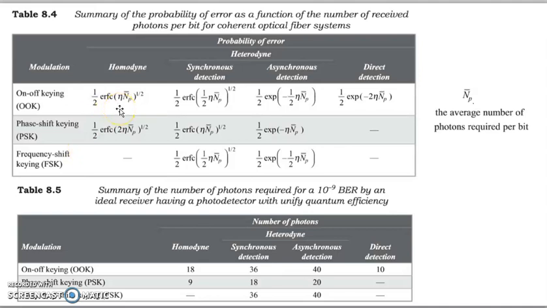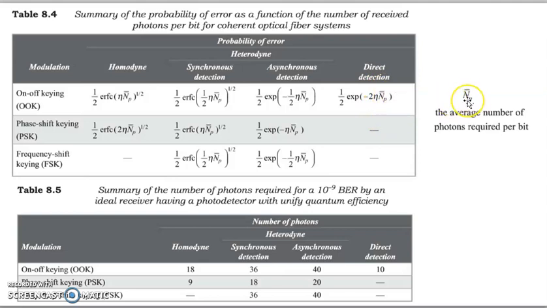If it is a homodyne receiver, then the average number of photons is required per bit. For synchronous detection, the error function defines how many photons are required per bit. Then for asynchronous detection, how many photons are required per bit. And if it is direct detection, then we can obtain the probability of error based on the average number of photons required per bit.